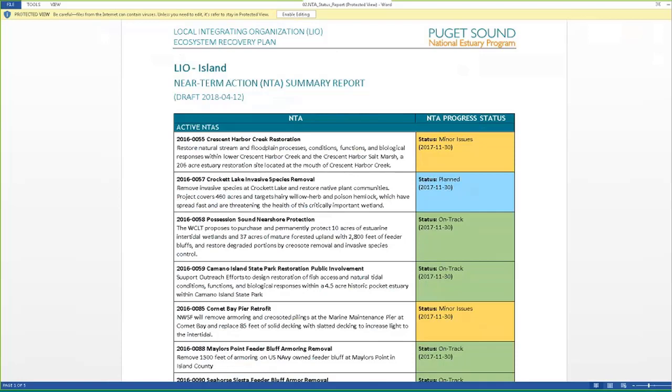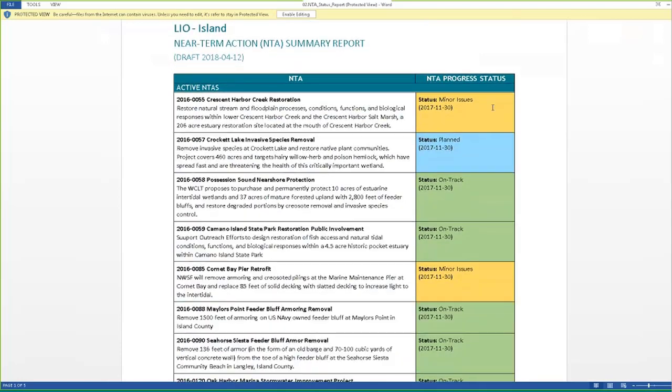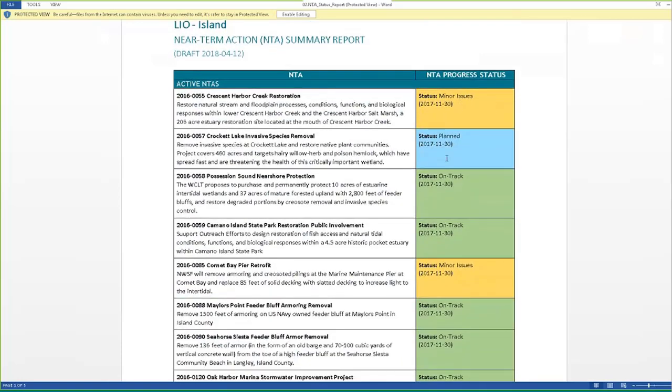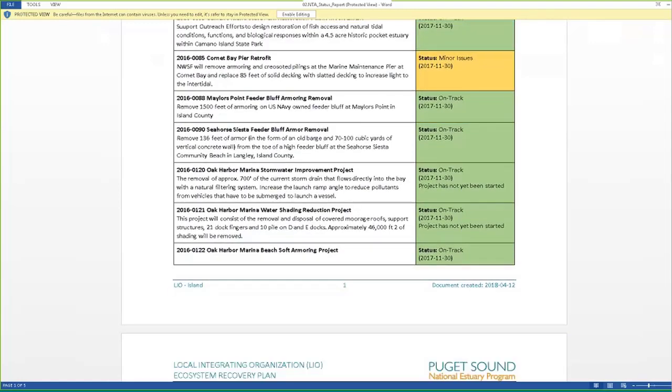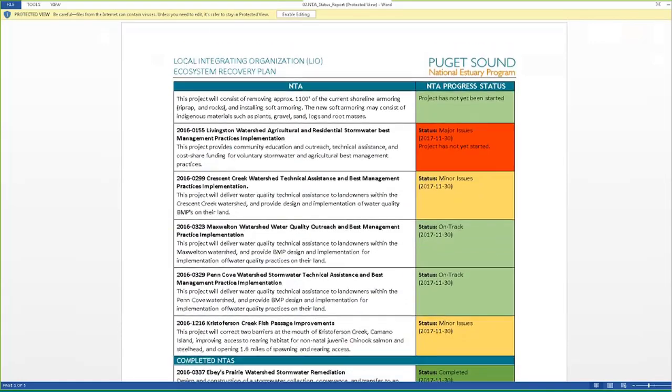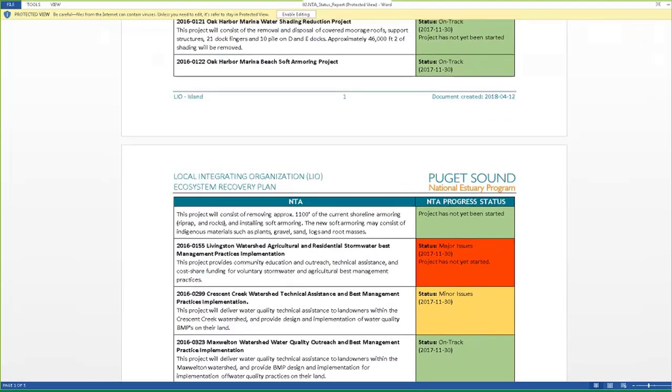And you can see it just quickly pulls the status. We've added the status information here, and it pulls the name of all of their activities and a description. So it's as simple as that, one-click report to generate a report like this summarizing the activities. So that's how you run all of the reports.